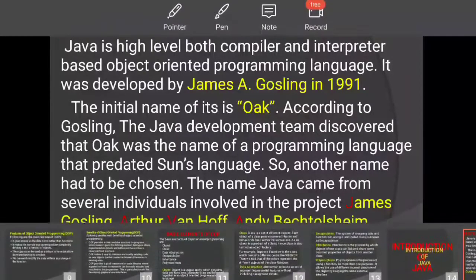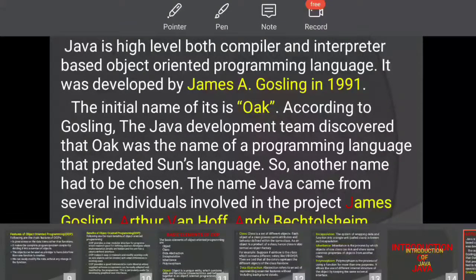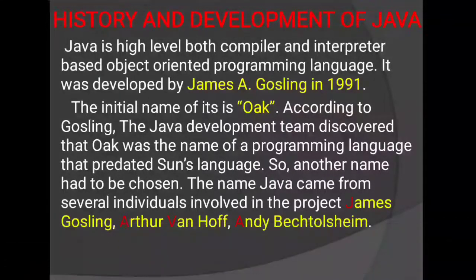And low level language is a language which is written using binary form, means 0 and 1.